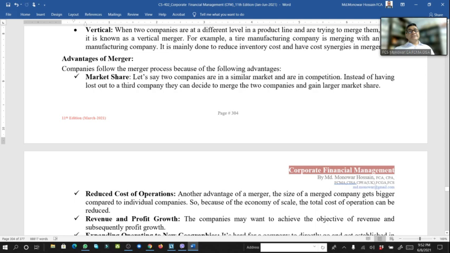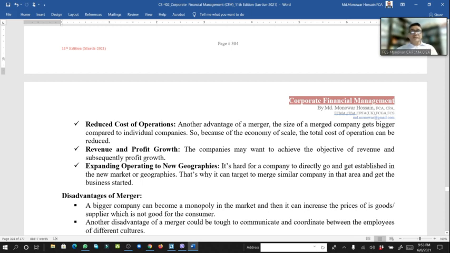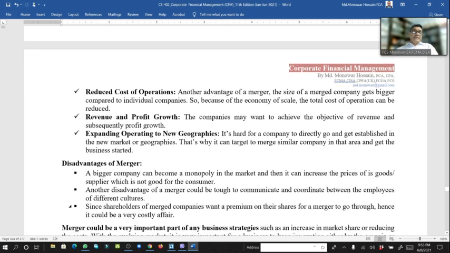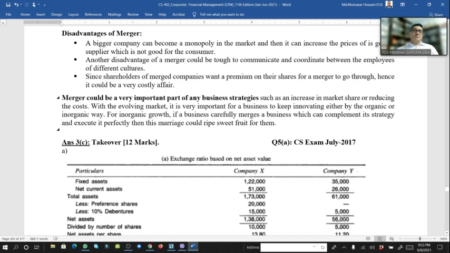And what is the advantage of merger? There are different types of advantages. Huge advantages: market share can increase, reduce cost of operation, revenue and profit growth, expansion of operation into new geographical areas, new countries, etc. These are the advantages. And the disadvantages: a bigger company can become a monopoly in future. Another disadvantage, merger could cause problems in communication and coordination between the employees and different cultures, etc. So merger could be a very important part of any business strategy.